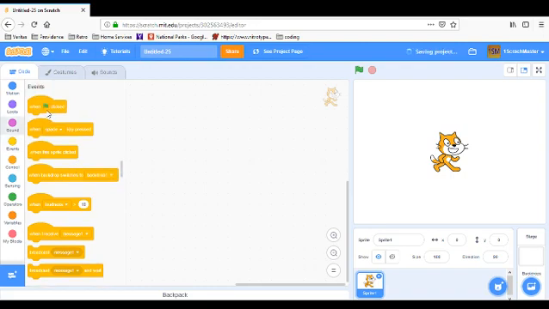Okay, so when flag clicked is when the game starts, pretty much, and to start the game you have to click this flag. When something is highlighted with a yellow highlight, that means it's running the code. So if I click this, that means I'm going to run it, and that's why it has that little yellow stuff. And if I click the flag, nothing happens. The reason is that there's nothing coming after this when flag clicked.